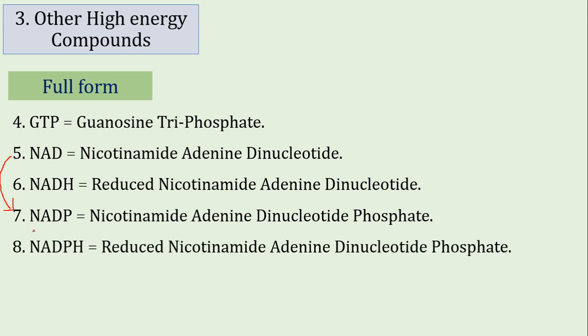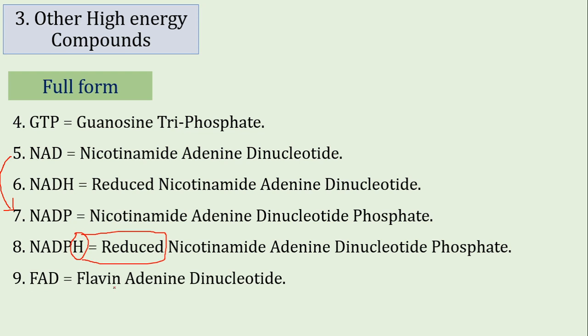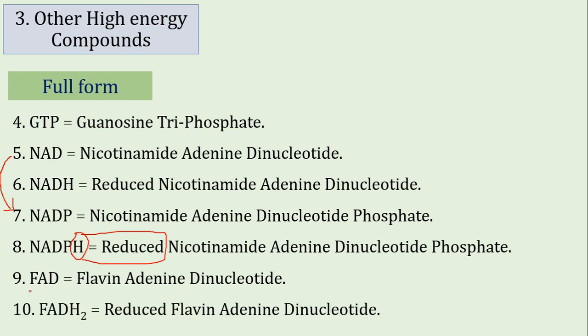And then NADPH. NADPH is called the reduced nicotinamide adenine dinucleotide phosphate. So here we see when additional H is attached with NADP, that is called reduced. From the concept of reduction in chemistry, we know that if hydrogen attaches with a chemical compound, that is called reduction. So if hydrogen attaches with NADP, that will be called reduction or reduced NADP. That is also true for NADH. NADH is the reduced NAD. Similarly, FAD is called flavin adenine dinucleotide, while FADH2 is called the reduced flavin adenine dinucleotide.